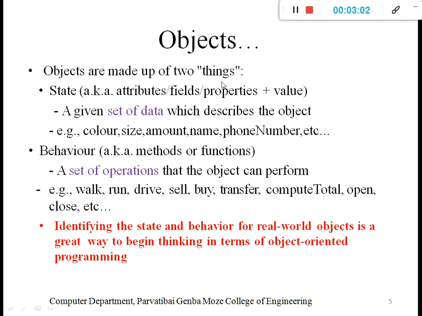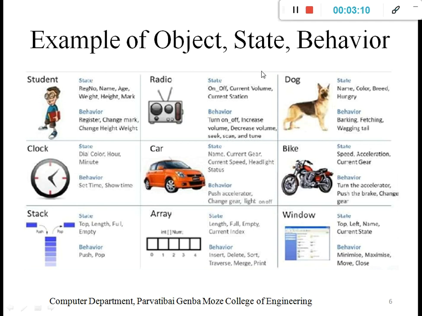Objects are made up of two things, that is a state, meaning the data, then behavior, that is a functionality. An example of an object with state and behavior: a student has a registration number, name, age, weight, height, marks. Behavior: the particular student completes his or her registration, changes the marks, changes the height, weight. These are the behavior of a particular student. That is considered as one object, having its data and functions.